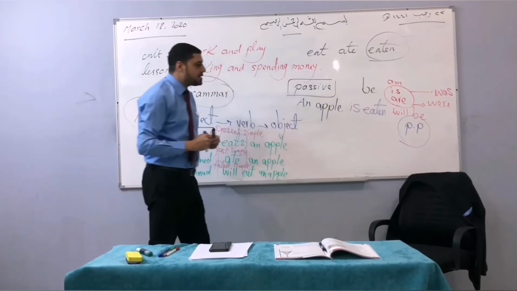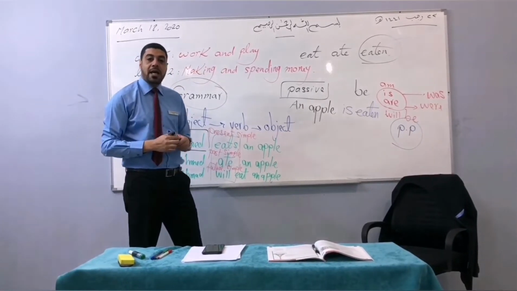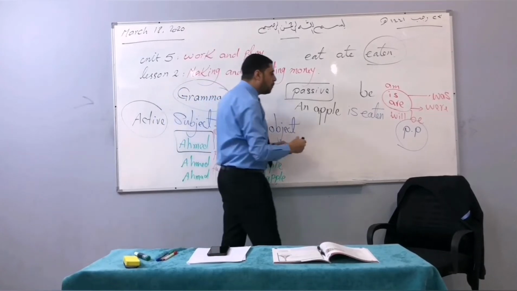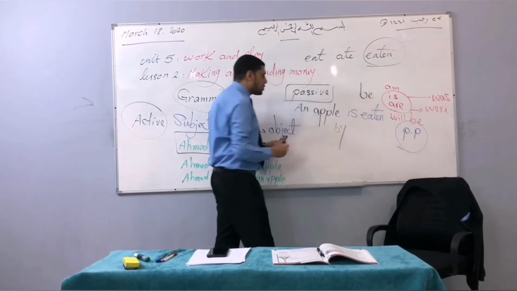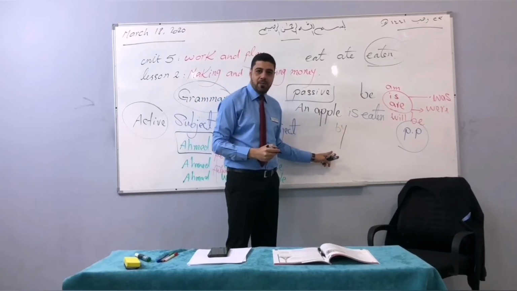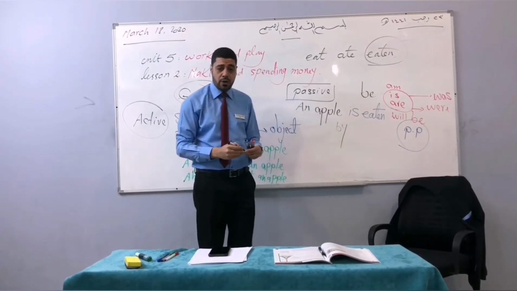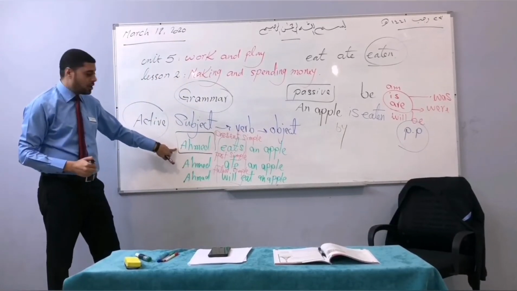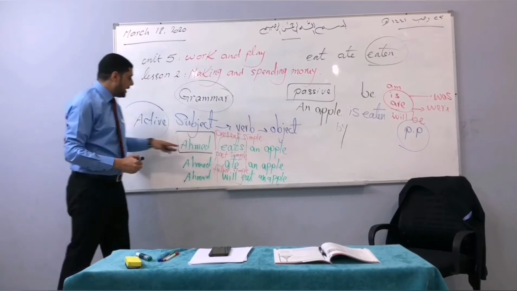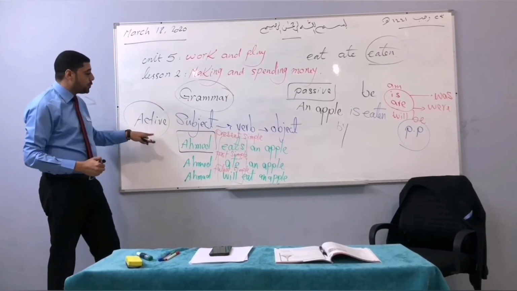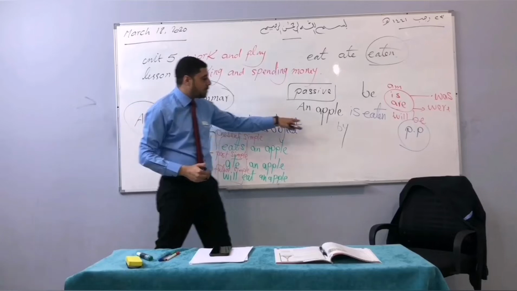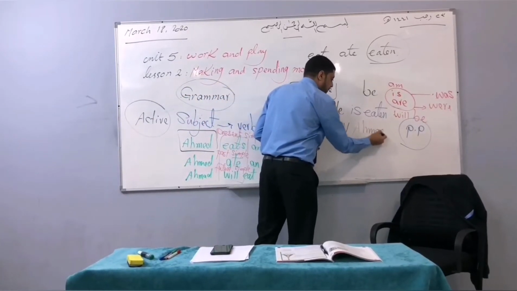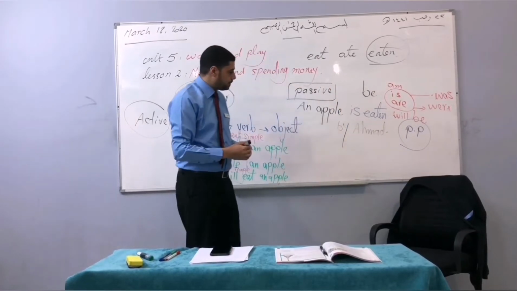An apple is eaten. And if we know the doer of the action, we have to write "by" here. So an apple is eaten by somebody. If we know him or her, we are going to write down his name. Here we know him. He is Ahmed. So Ahmed eats an apple in the active voice. When we move it to the passive voice, it will be an apple is eaten by Ahmed. Okay? Is it easy? Fine.